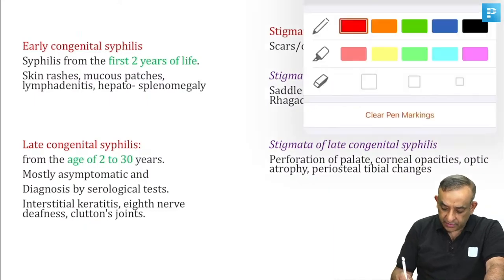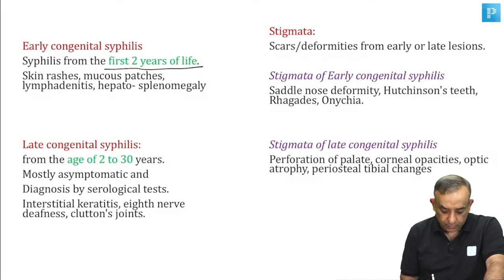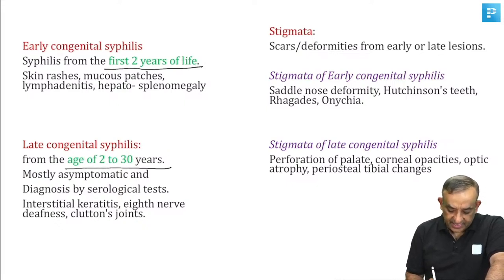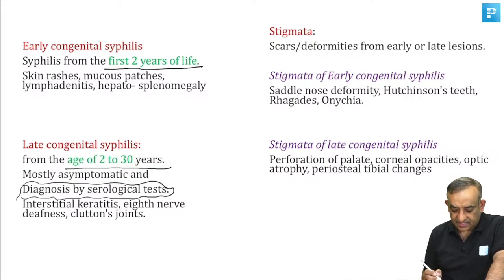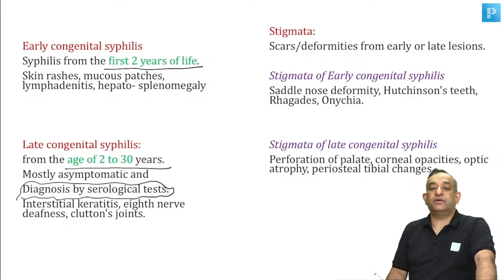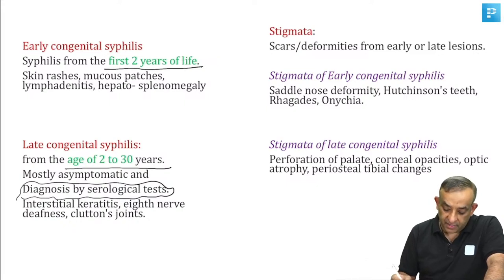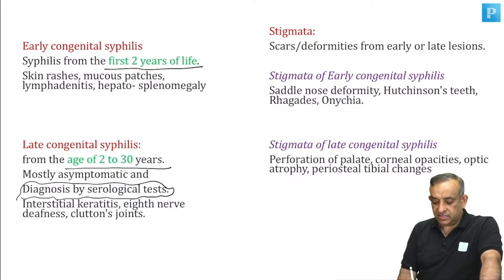Now, just a quick revision of details here. So, early congenital syphilis from the first 2 years of life: skin rashes, mucus patches, lymphadenitis, hepatosplenomegaly. Late congenital syphilis from the second year to 30 years of life is mostly asymptomatic, and is diagnosed only by serological testing. It has interstitial keratitis, 8th nerve deafness, and Clutton's joints. Clutton's joints are symmetrical swelling of the joints, mostly of the knees. Then stigmata of early congenital syphilis are saddle nose deformity, Hutchinson's teeth, rhagades, and onychia. Stigmata of late congenital syphilis: perforation of the palate, corneal opacities, optic atrophy, periosteal tibial changes.